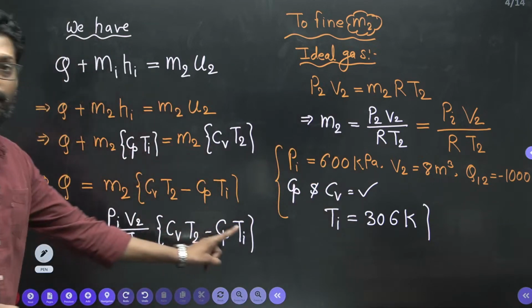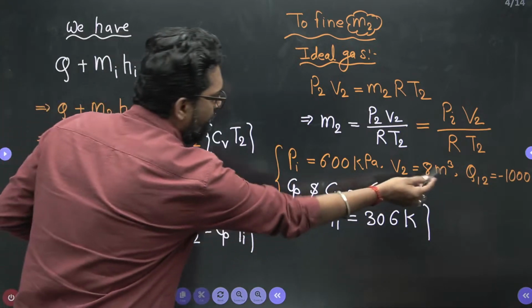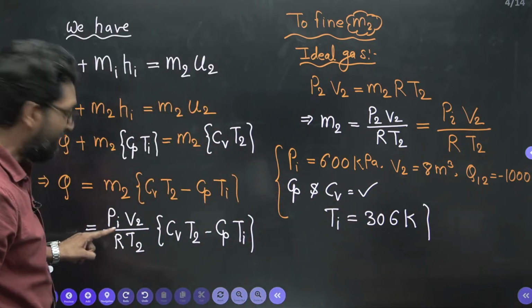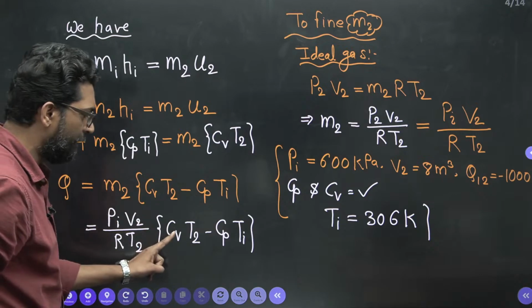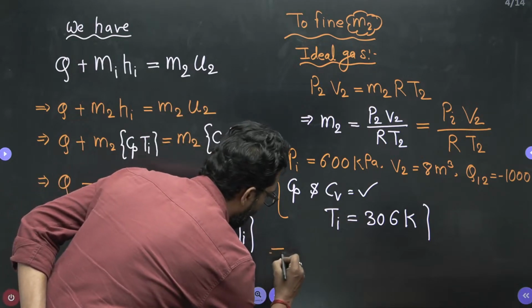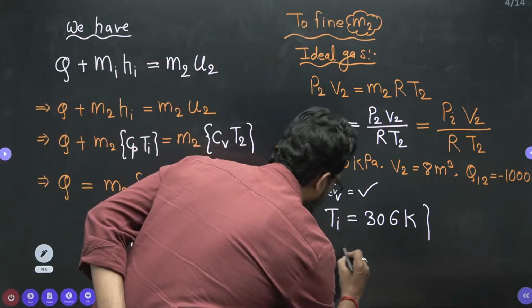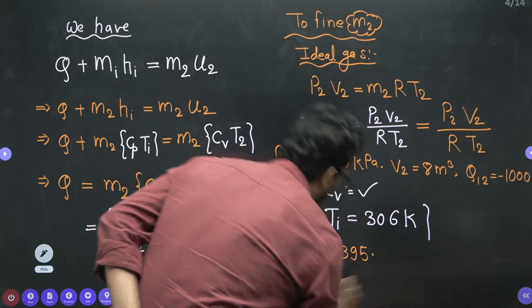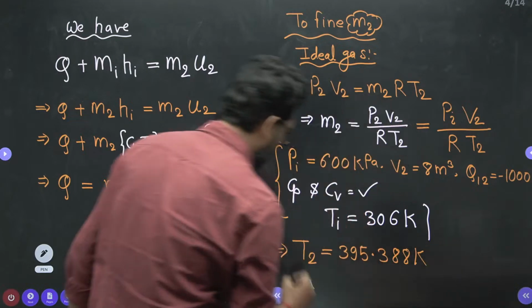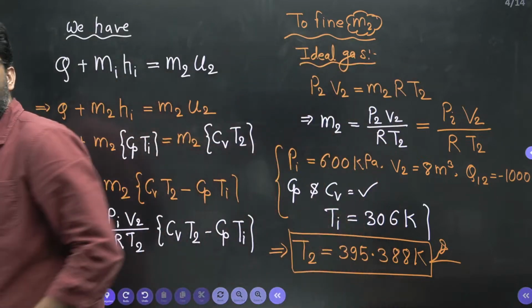Put all these values here. Instead of Q, you put minus 1000. Pi put 600 kilopascal, V2 put 8 meter cube, R 0.287. T2 we have to find; Cv put, Cp put, Ti put 30. From this equation, T2 is equal to 395.388 Kelvin. That's it. This is your answer. Clear?